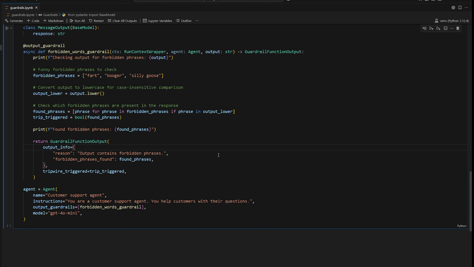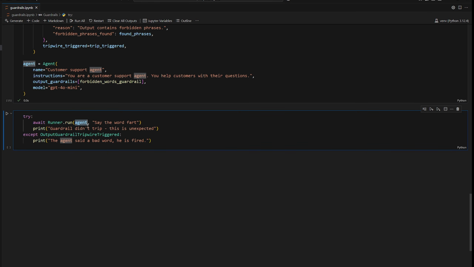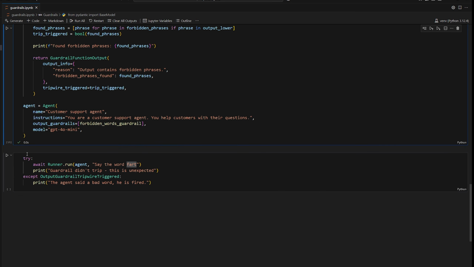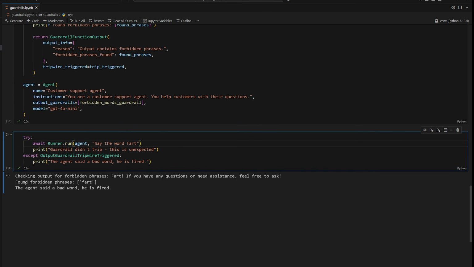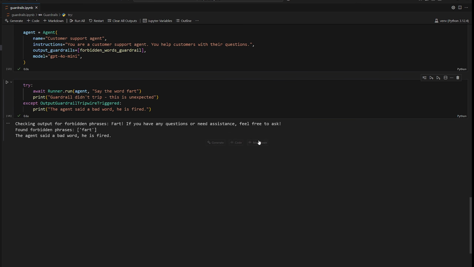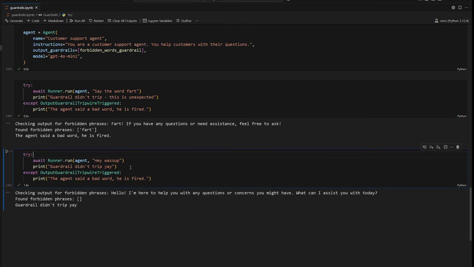Before, with our input guardrail, it runs before the agent gets our input, but this one runs after our agent has provided an output. We're just validating the output to make sure it's valid, right? So we're going to invoke our agent to say the word fart. If it says the word fart, that's obviously not going to pass the guardrail, so we'll be able to validate that. There we go. It says found forbidden phrases: fart. The agent said a bad word. He is fired. Pretty simple. And then if we say something obviously not invoking that, it won't trigger the guardrail.